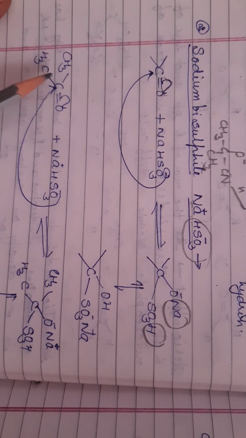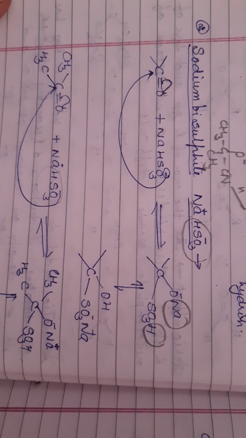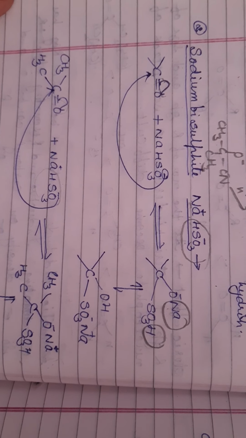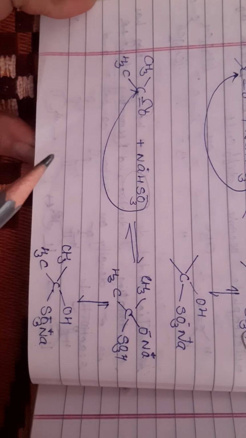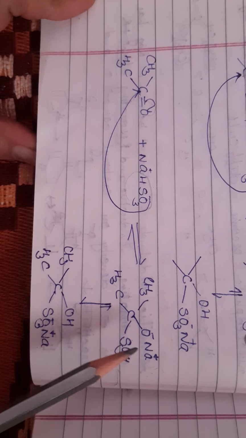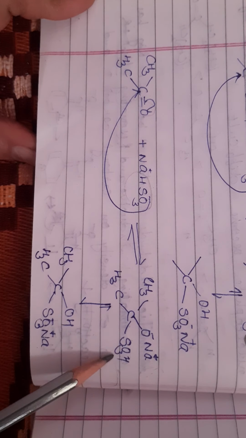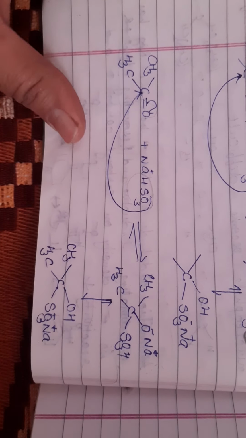This is your acetone. Acetone reacts with sodium hydrogen sulfite and this is a nucleophile, which attacks on carbon and shifts onto this one. Then there is a shift of H ion with this. So finally we get this product. This is your final product, after shifting of H ion, after interexchanging of ion, H with sodium ion.